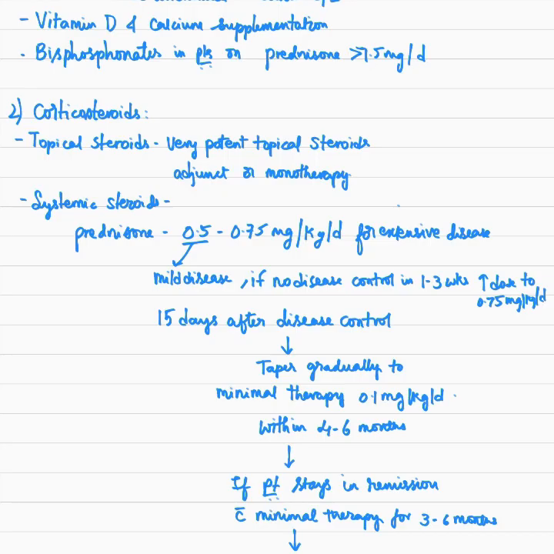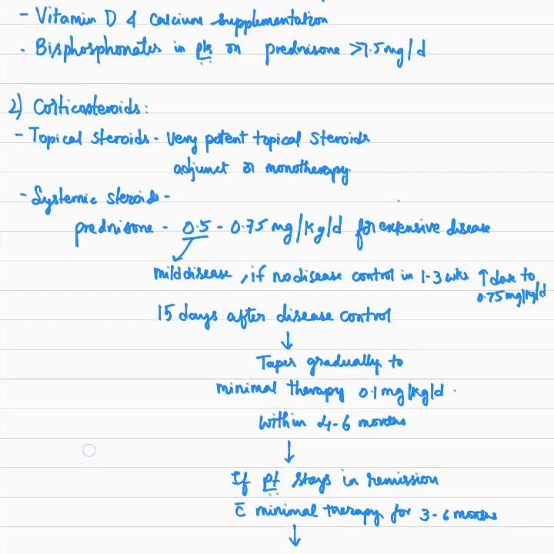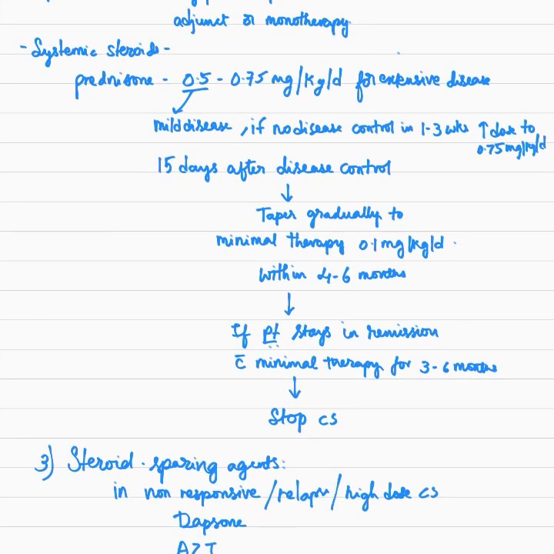Once you start treating and if disease control is achieved in the next 15 days, taper the dose gradually to minimal therapy. Minimal therapy is giving 0.1 mg per kg per day of prednisone. And this tapering should be carried out within 4 to 6 months. And if the patient stays in remission on minimal therapy, then continue this therapy for 3 to 6 months, and after that stop the corticosteroid.